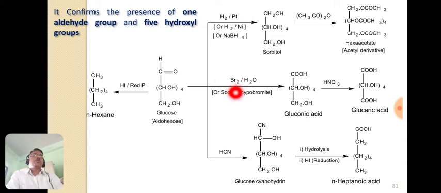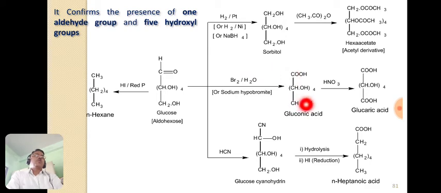Furthermore, the oxidation of glucose using a weak oxidizing agent like bromine water or sodium hypobromite gives a monocarboxylic acid, gluconic acid. This also indicates the presence of the aldehyde group in the glucose molecule, as only the aldehyde group is oxidized to a carboxyl group.